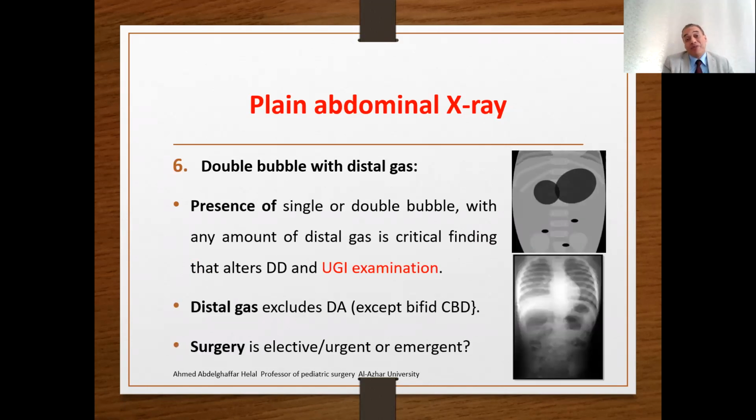You may be faced with a double bubble with distal gas, like this. We speak shortly about it in the diagnosis of duodenal stenosis. However, the presence of the distal gas indicates either duodenal stenosis, or a bifid common bile duct with one inserted above and below the atresia, or the presence of catastrophic mid-gut volvulus. So please perform upper GI examination when you find X-ray with double bubble with faint or even scanty amount of distal gas.